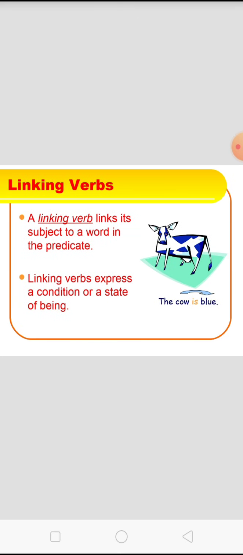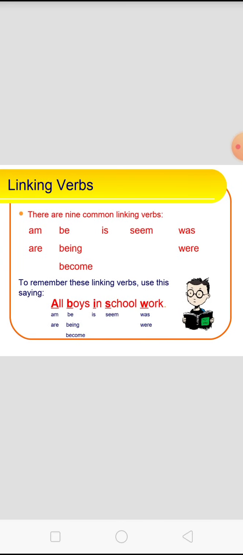Linking verbs. A linking verb links its subject to a word in the predicate. Linking verbs express a condition or a state of being. There are 9 common linking verbs: am, be, is, seem, was, are, become, were. To remember these linking verbs, use this saying: all boys in school work.